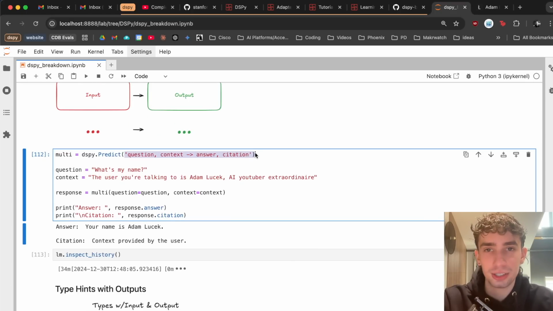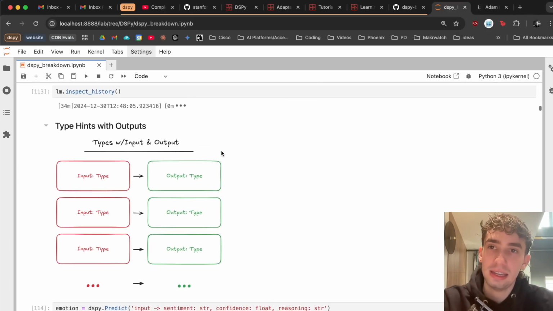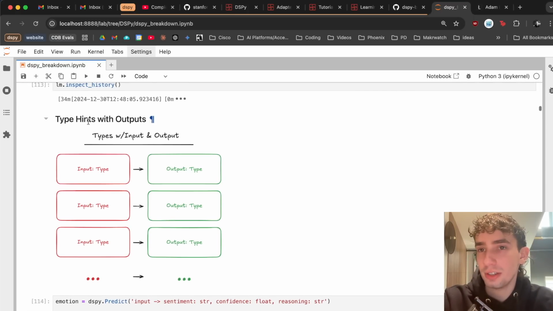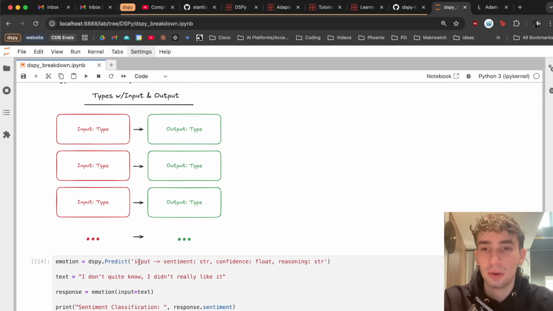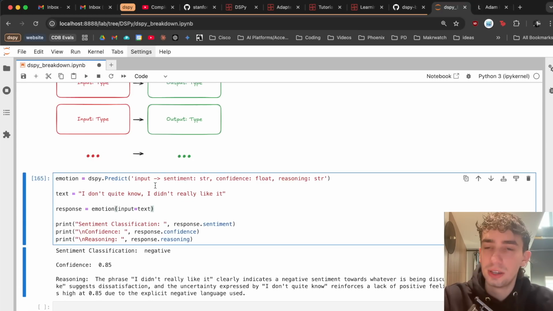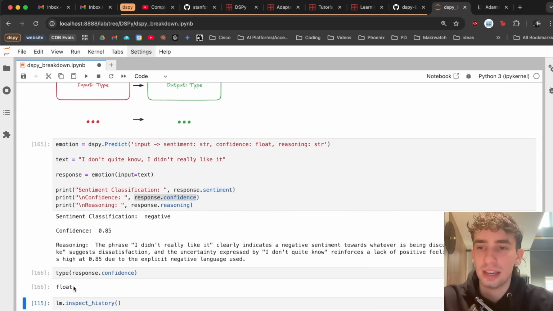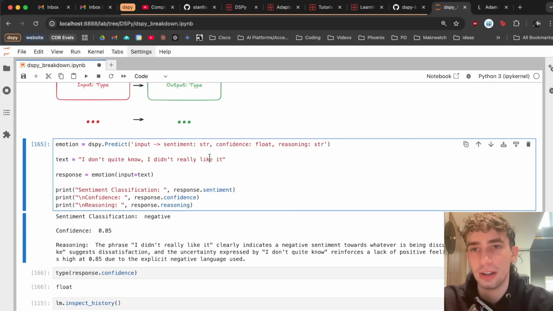You may have realized that creating signatures like this is very similar to creating and typing functions in things like Python. And what you might do also with functions in Python is provide type hints, which is essentially saying what your inputs and outputs' actual typing, like a string, int, float, are going to be. And DSPy, of course, handles this as well. So you can see with this one, we have an input that I didn't put a type to, so any input could go. And then our sentiment, we want it to be a string, our confidence be a float, and then our reasoning be a string. And if we just take our confidence and check its type here, we can see that it is successfully a float. And in our response, it returned back 0.85 for the text. I don't quite know. I didn't really like it here.